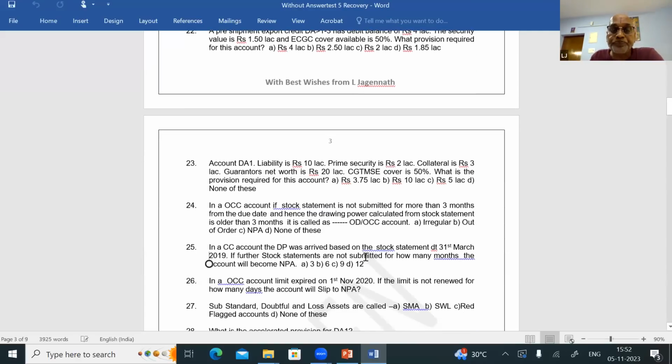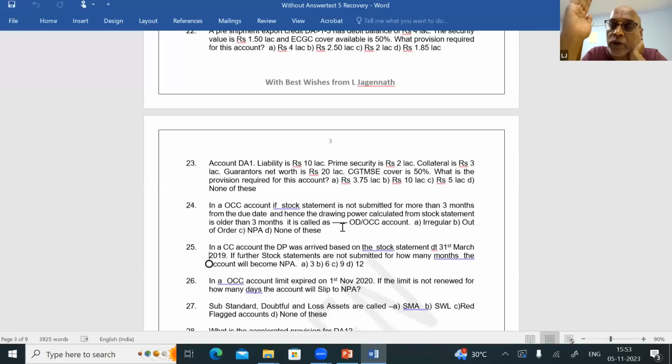Now, question number 24. In an OCC account, if the stock statement is not submitted for more than 3 months from the due date, and hence the drawing power calculated from the stock statement is older than 3 months, it is called an irregular ODOCC account. Friends, if the liability continues to be more than the limit for 90 days, at the end of the 90th day the account will slip to NPA. If there are no credits continuously for 90 days, the account will slip to NPA. If there are credits but they are not sufficient to recover the interest debited in the previous 90 days, the account will slip to NPA, out of order.